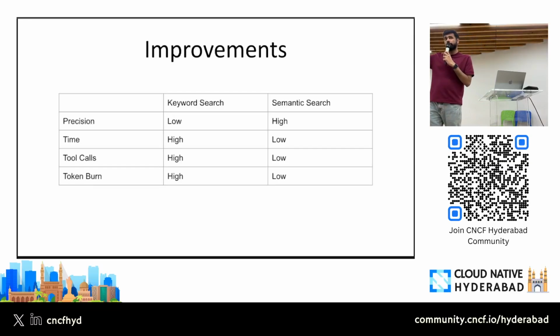We are reading less code. We are passing less code in the context, but better code in the context. So that will bring down the token burn, versus what we have in keyword search versus what we have in semantic search. To give you one example,